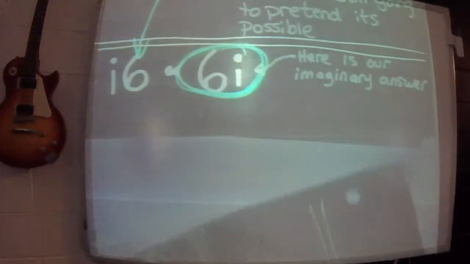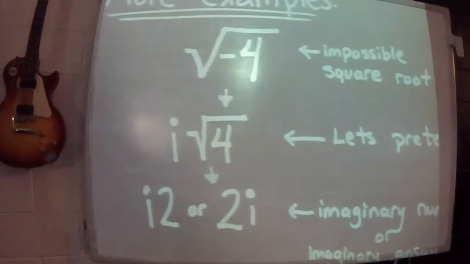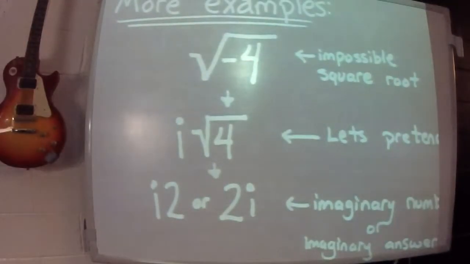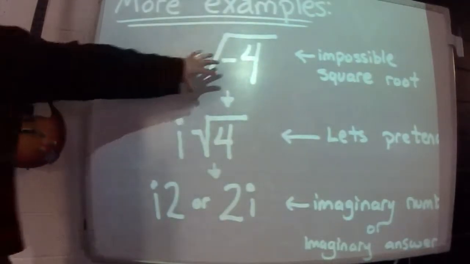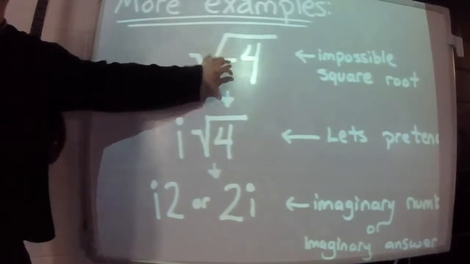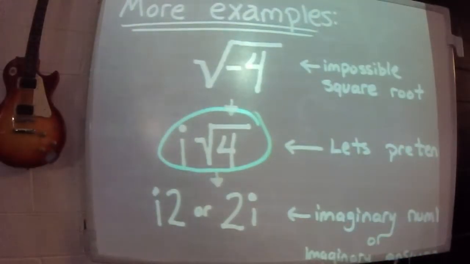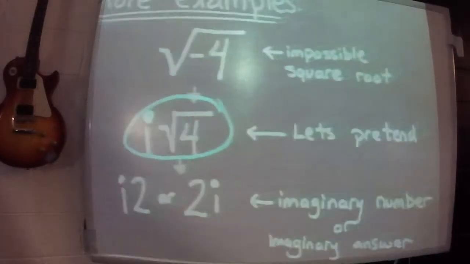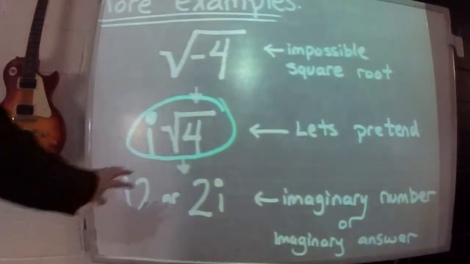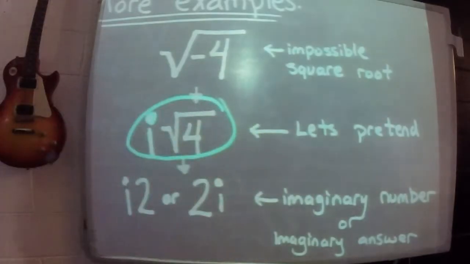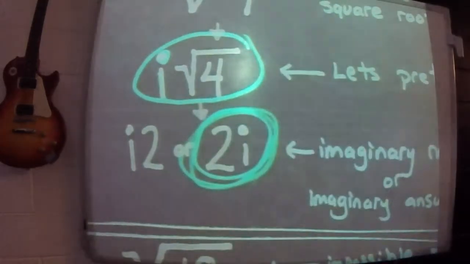Okay, so look at a few more examples where you have a negative under a square root. So here you have the square root of negative 4. Now, that's impossible. That's dumb. You can't have the square root of negative 4. So what you're going to do is pretend. Pretend it's not the square root of negative 4. Pretend it's the square root of 4. But what do you add to the left? You add an I. You add the letter I for imaginary. And then the square root of 4 actually does reduce. It's a good square root. Square root of 4 is actually what? 2, because 2 times 2. So the square root of 4 turns into 2. Most likely you're going to see it as 2I.